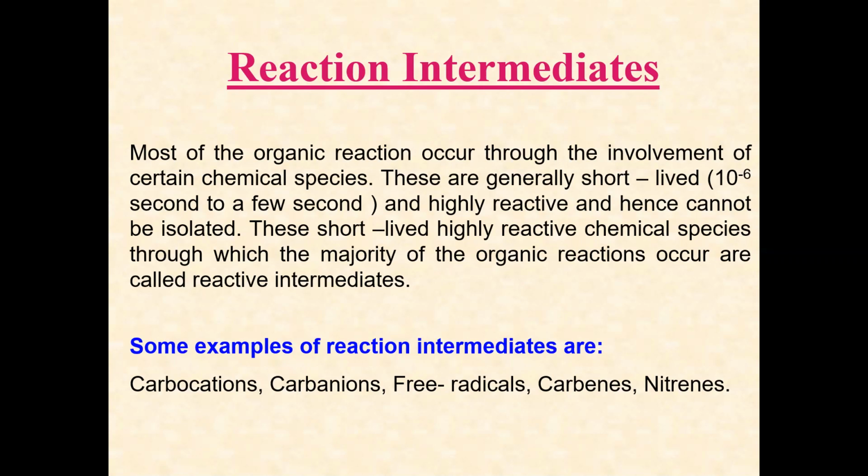First we'll see the reaction intermediates. In organic chemistry, the common intermediates are carbocations, carbanions, free radicals, carbenes and nitrenes. These are some examples of intermediates. Intermediates means that before converting to a product, there is a formation of intermediates, and then they convert to products. Right?